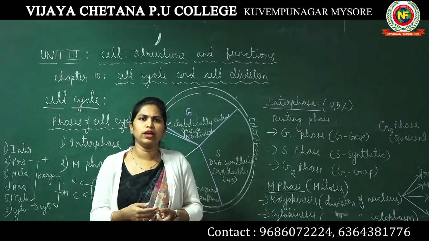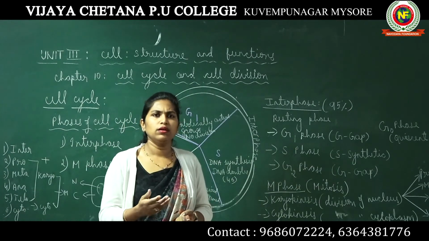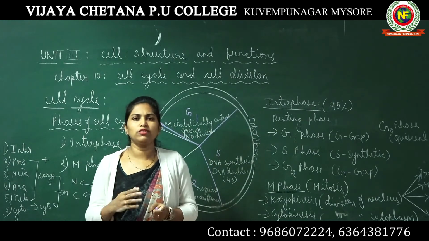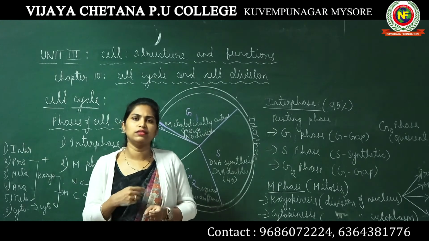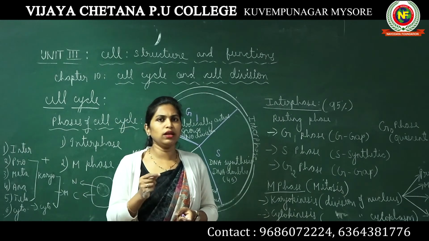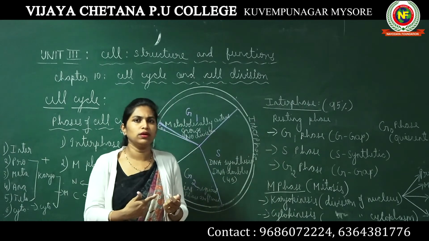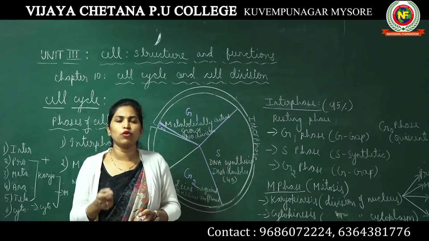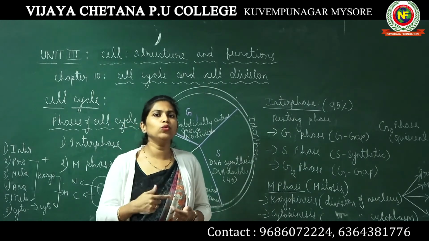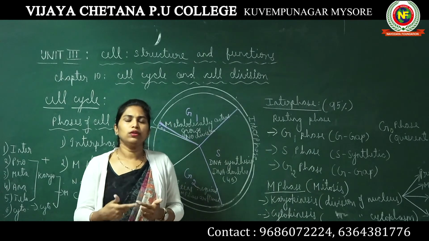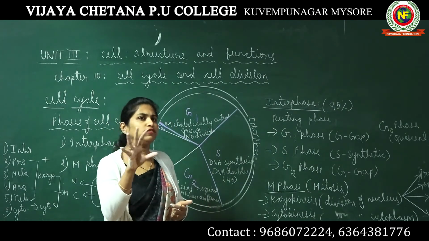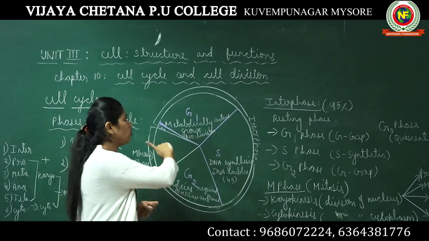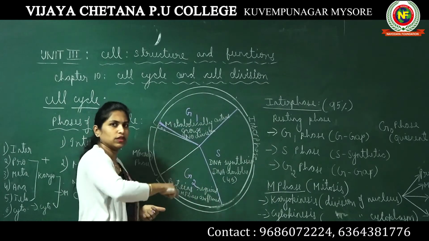Our skin cells, within a span of 3 to 4 weeks from the time they are formed, die. Immediately, new skin cells have to be formed. So skin cells keep dividing, whereas the cells of your brain as well as heart usually do not divide. They will be in this phase known as G0 phase, where they are metabolically very active, but do not undergo any kind of cell division.